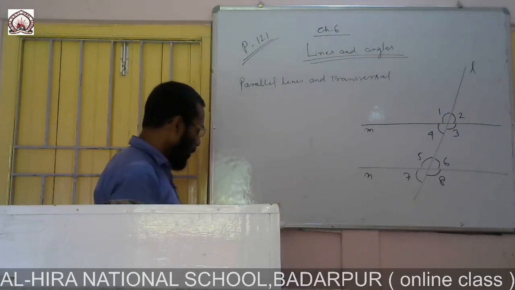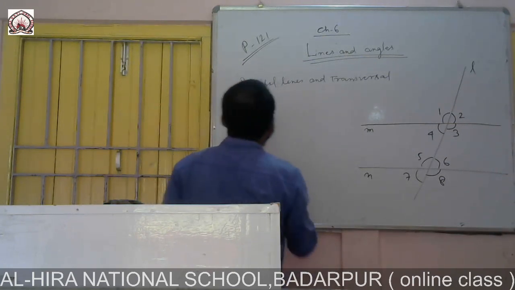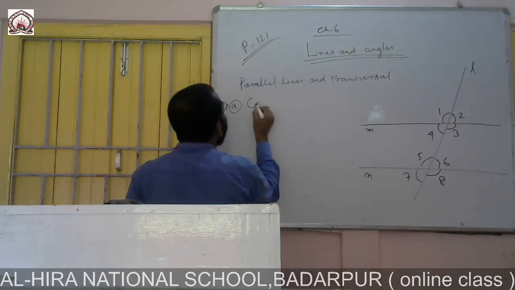Carefully see, first is corresponding angles.